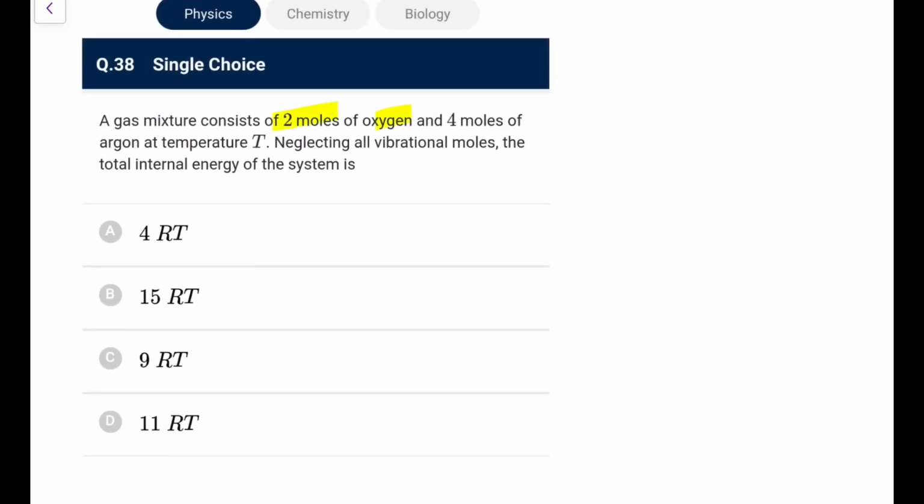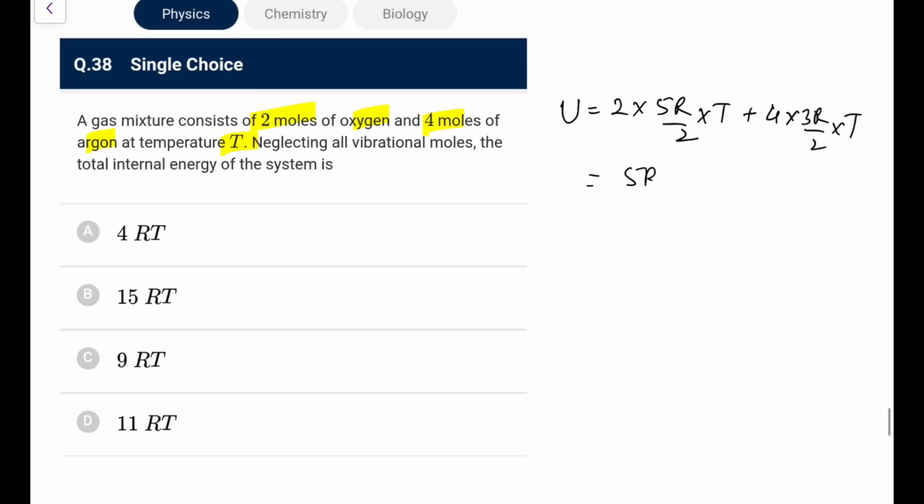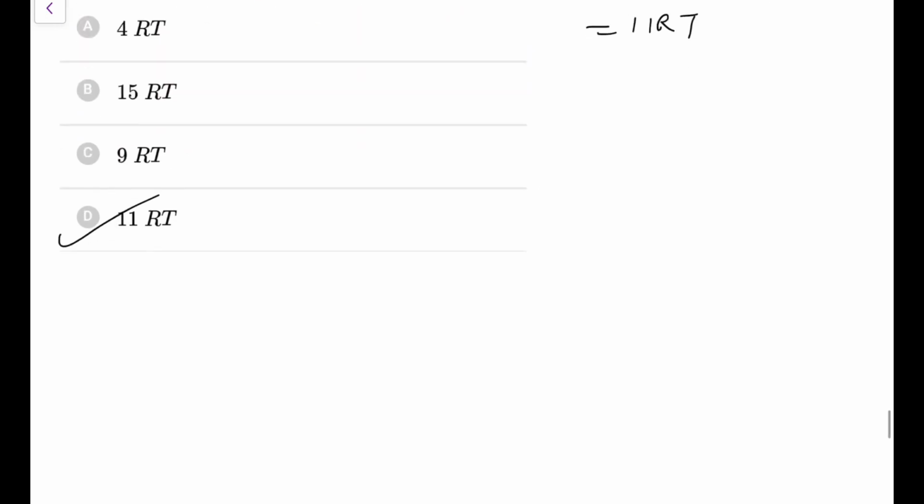Gas mixture 2 moles oxygen, 4 moles argon at temperature T, total internal energy ignoring vibration. So for 2 moles this would be 5R by 2 into T. For 4 moles of argon it would be 3R by 2 because it is monoatomic, that was diatomic. So it is 5RT plus it will become 6RT, that is 11RT. So you can go for option D, the total energy is 11RT.